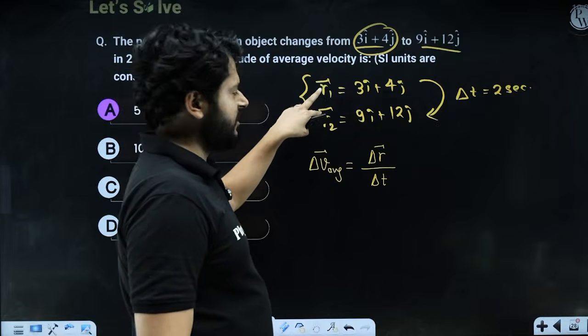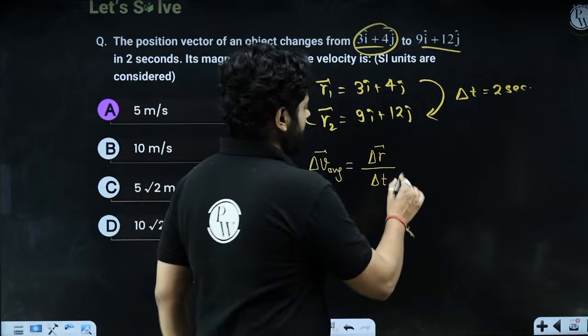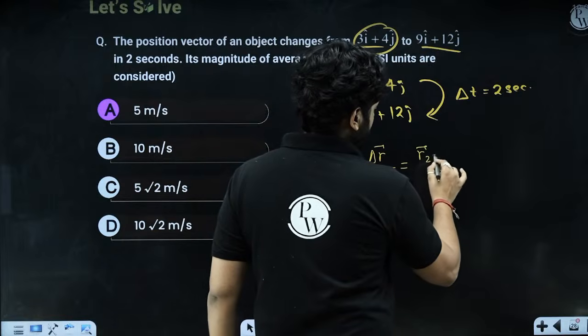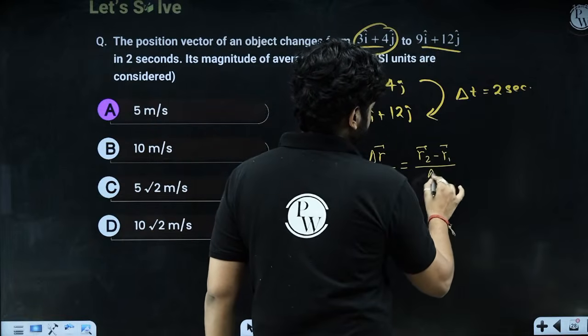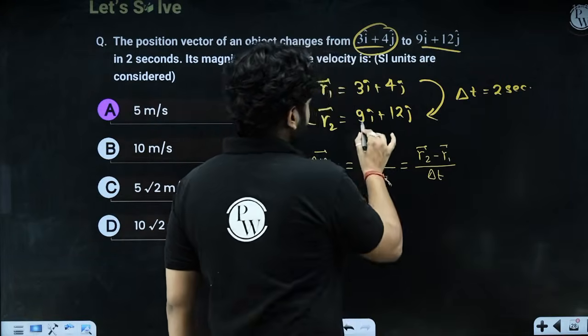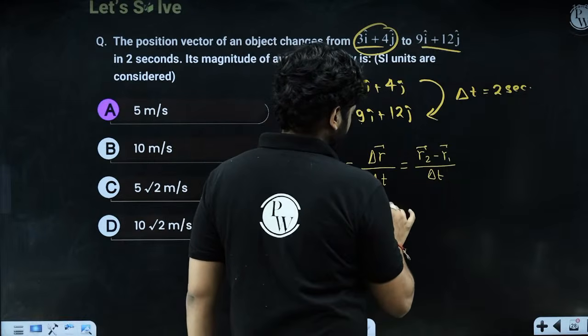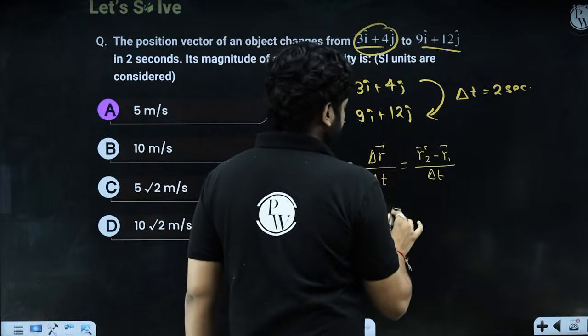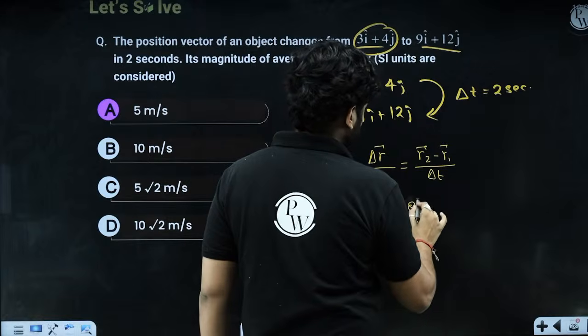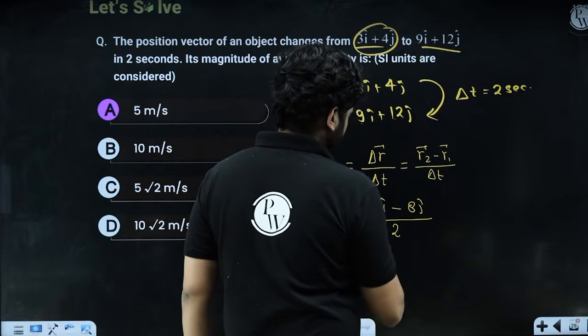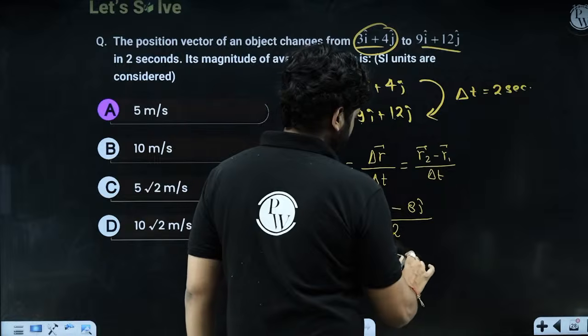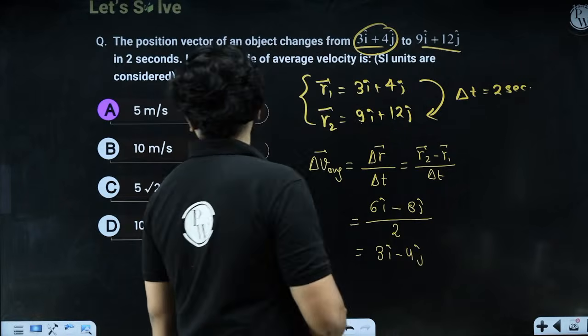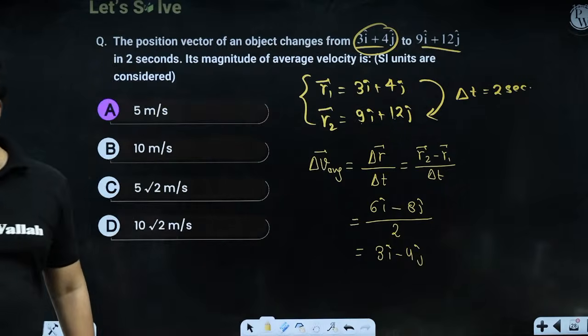So the displacement vector will be r2 minus r1 upon time. So 9 minus 3 is 6. 12 minus 4 is 8. And time is how much? 2 seconds. So it is 3i minus 4j, right? Yes or no?